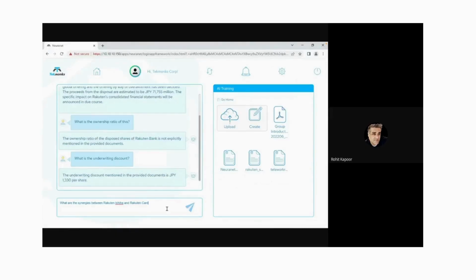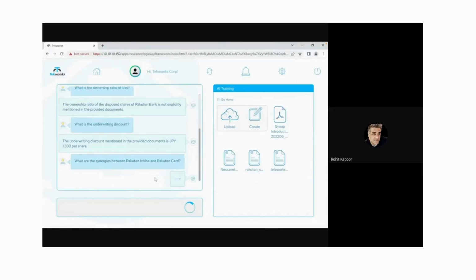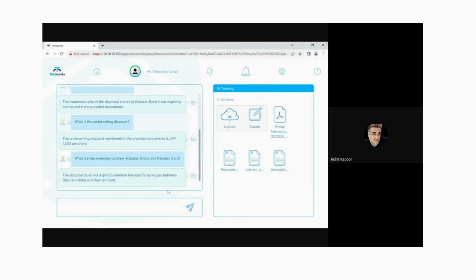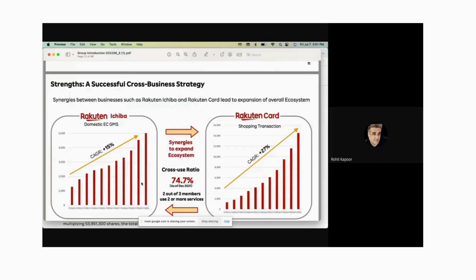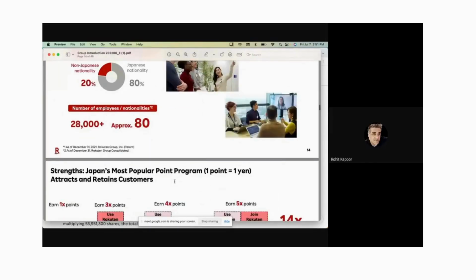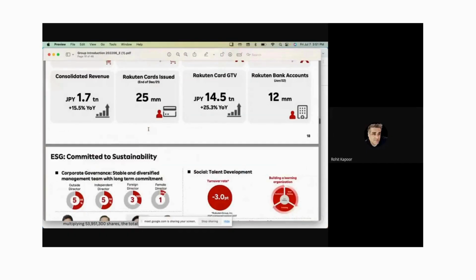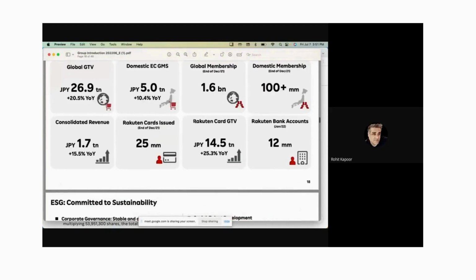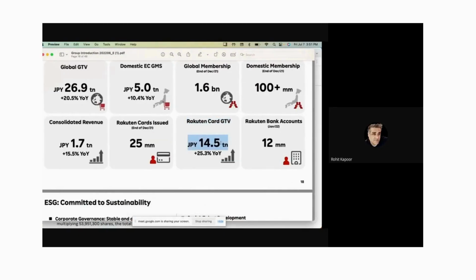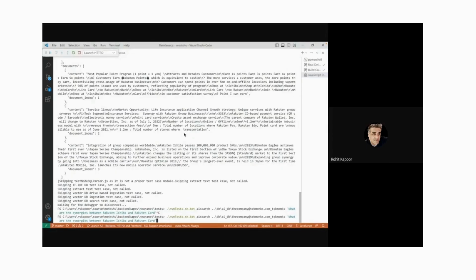There are multiple pipelines, right? So now when I ask the question, I know my AI is not going to go wild because I have grounded the AI in which document I want to look at, and in that document, what things to look at. So it says, okay, the documents do not explicitly mention specific synergies. That's because there is no specific synergy in there. But we can also try to get some exact information. So say Rakuten card GTV, JPY 14.5 trillion. So again, I can try here: what is the Rakuten card GTV? It looks like the text is very close to reality, right?